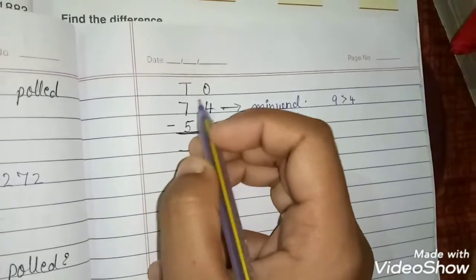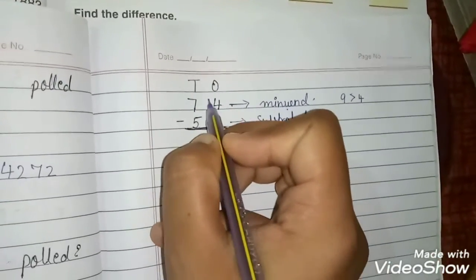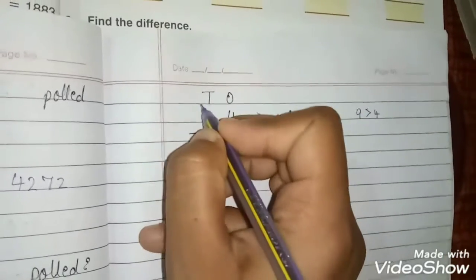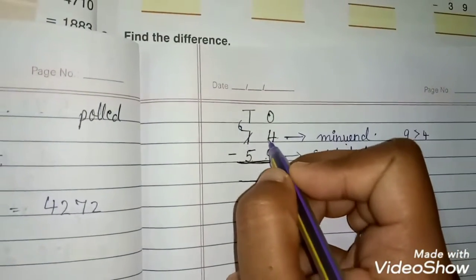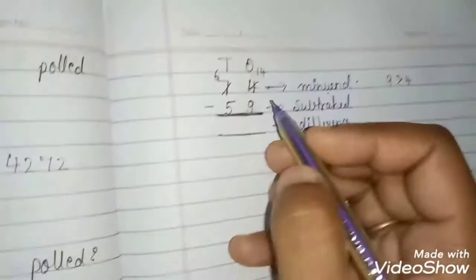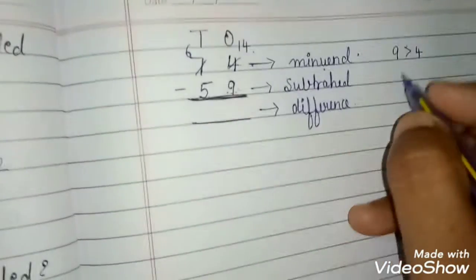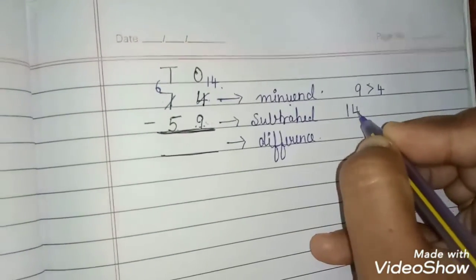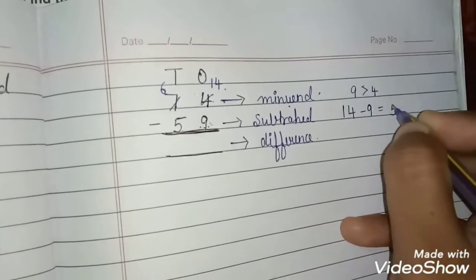So we will take one borrow from 7. If we are taking 1 from here, it will become 6, and when we take the borrow, it will become 14. Now, can you subtract 9 from 14? Of course you can. 14 minus 9 is equal to 5.